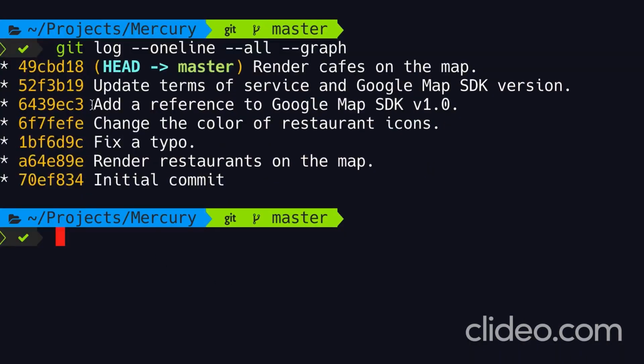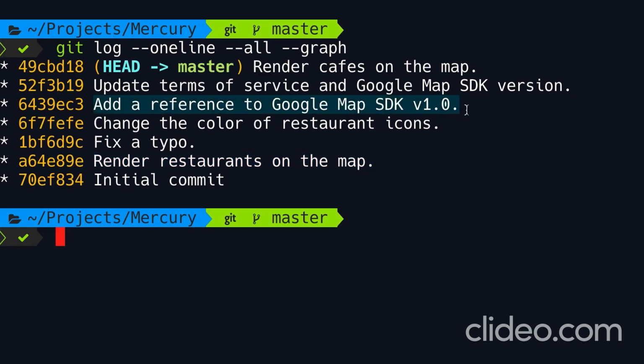Earlier, we talked about the problem with this commit. Add a reference to Google Map SDK. The problem with this commit is its position in the history, because we're adding a reference to Google Map after implementing a feature that is dependent on Google Map. So if we check out this commit and restore our application to this point, our application is not going to work, because at this point in time, in this snapshot, we don't have a reference to Google Map. So in this demo, we're going to grab this commit and move it down.